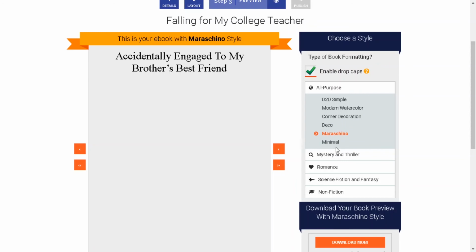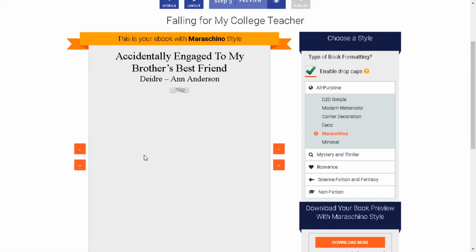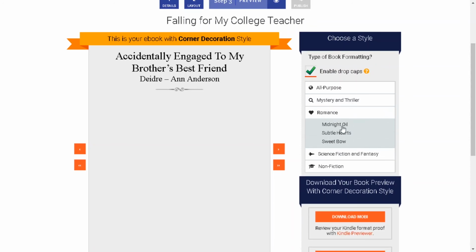So all of these give you a different style. Let's get in the book so you see what I'm talking about and I don't sound crazy. All right, so this is the second title page. Most books have 2 title pages in there. So if you change this, then it automatically changes the images beneath it, and you can do it by genre. This was a romance, so let's see what they have for romance. You have midnight oil, you have subtle hearts, you have sweet bows. Let's pick subtle hearts so you see what it looks like.